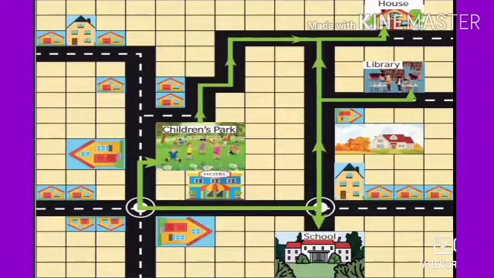Now totally the distance travelled by Chandru from school to house is, we are going to add the distance from school to library plus the distance from library to house. That is, from school to library is 1100 meters and from library to house is 1000 meters. So totally 2100 meter. So total distance travelled by Chandru is 2100 meter from school to house through library.